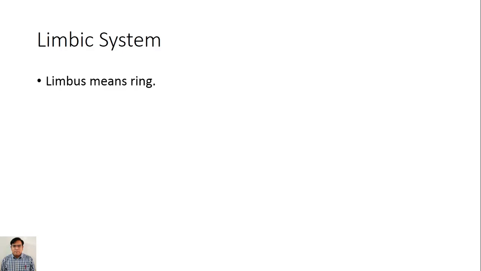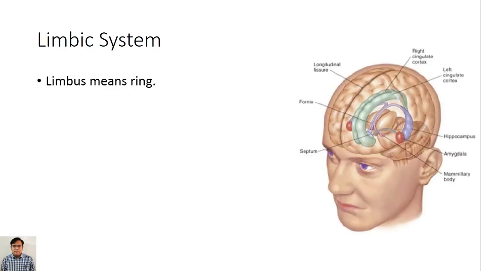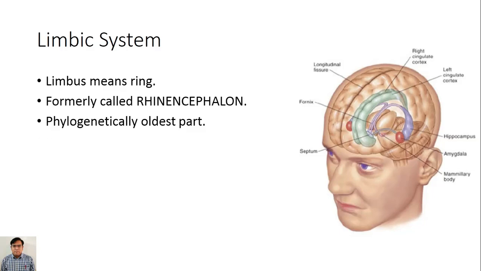Limbic system: limbus means ring, so it is a ring-like structure which encircles the middle part of the cerebral hemisphere. It was formerly called rhinencephalon, and it is phylogenetically the oldest part.